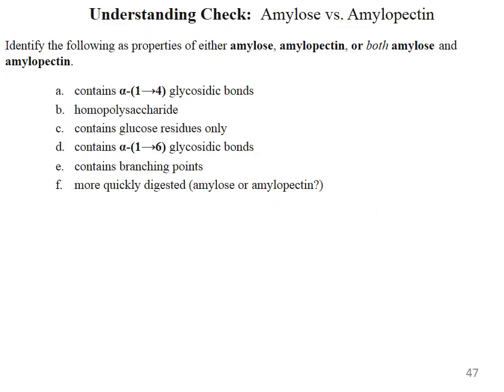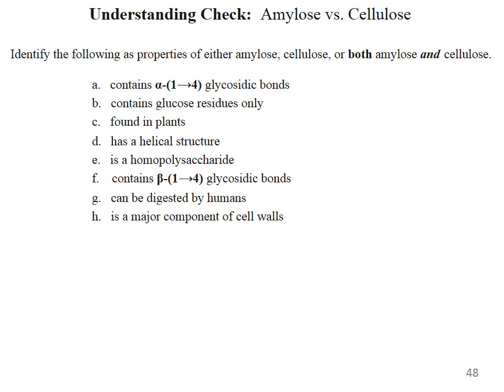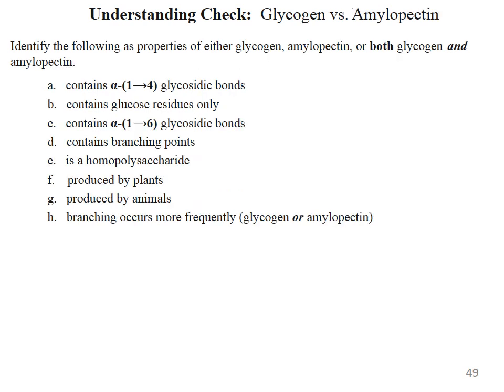This is for your understanding: identify the following properties as belonging to amylose, amylopectin, or both. These are different polysaccharides, amylose and amylopectin. Which contain alpha 1,4 linkage, alpha 1,6 linkage, branching points, and which is digested more quickly, amylose or amylopectin? You have to give answers to these questions. Again, this is an assignment for you. You have to do this assignment. Again, this is another assignment. This is a single answer, meaning you can give your answer in a single line.